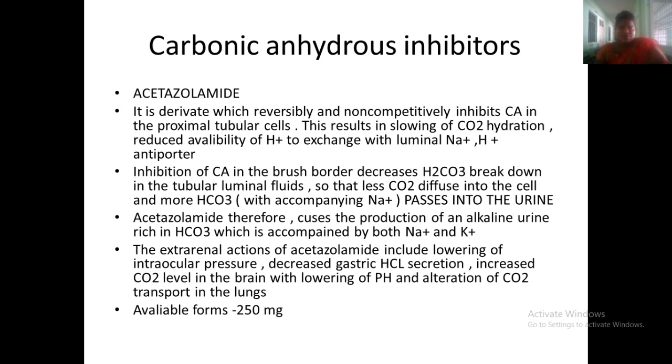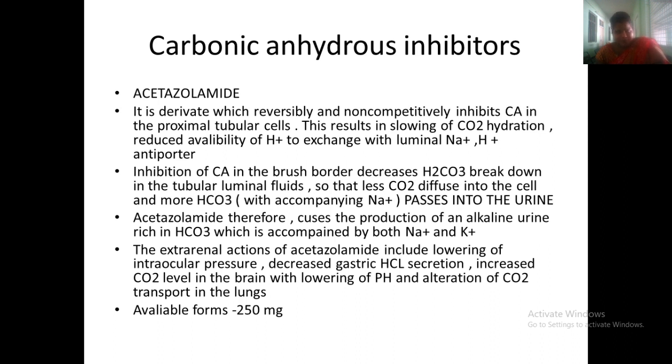So inhibition of carbonic anhydrase in the brush border decreases the H2CO3 breakdown in the tubular luminal fluids, so that less CO2 diffuses into the cells and more bicarbonate passes into the urine.